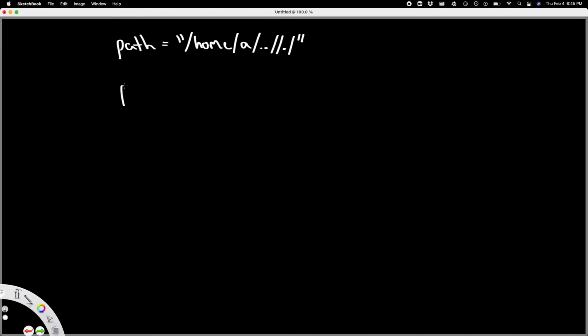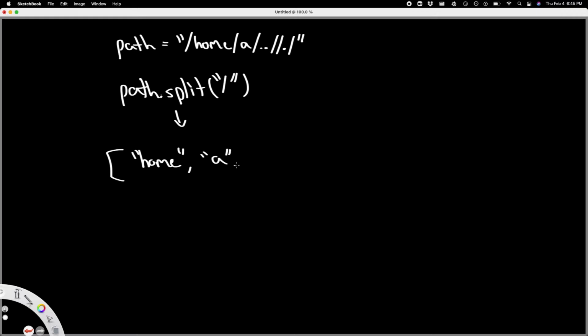So if we were to do path.split, and we were to split it by slash, we will get an array that will contain the string home, the string A or the character A, the string two periods, an empty string.